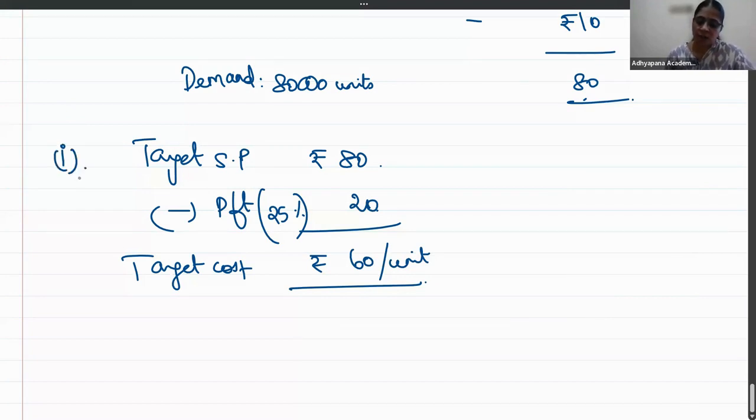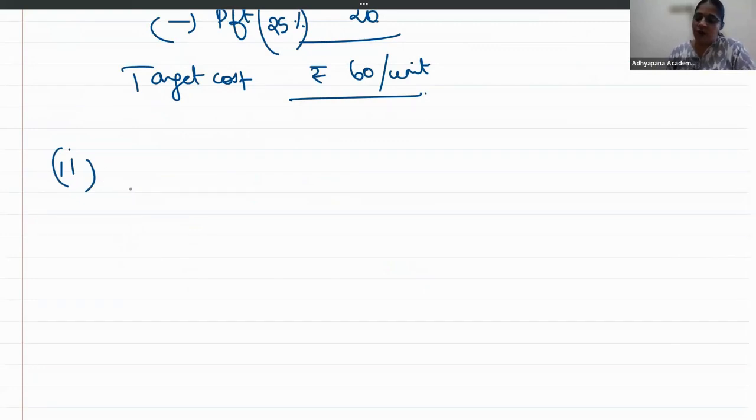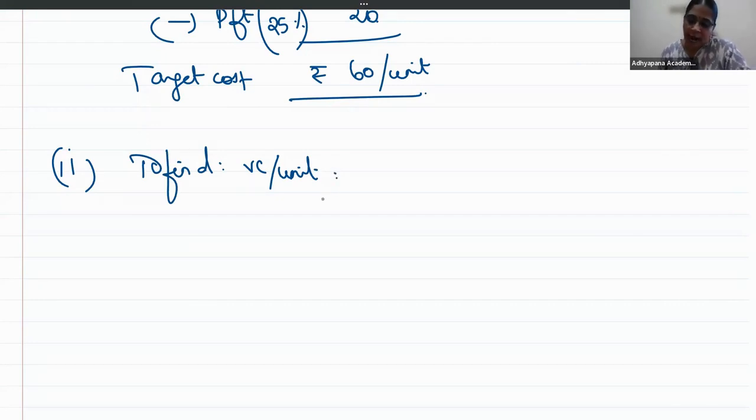What should be the cost reduction scheme at full capacity if at the present level 40% of cost is variable and total fixed cost is 36 lakhs? Okay. So what is the nature of variable cost? It will remain constant per unit. Right. So the first step will be to find the variable cost per unit, for which they have told at the present capacity 40% of cost is variable.